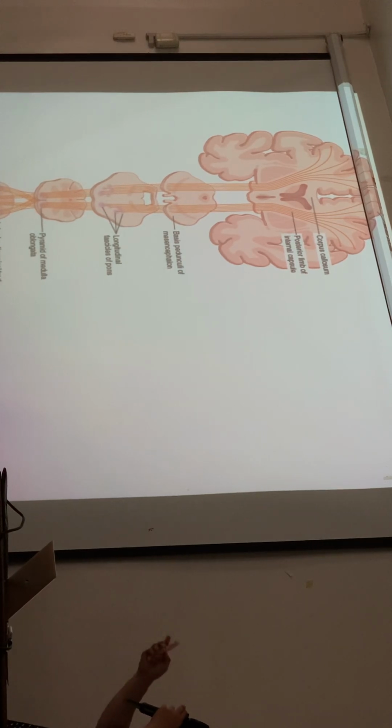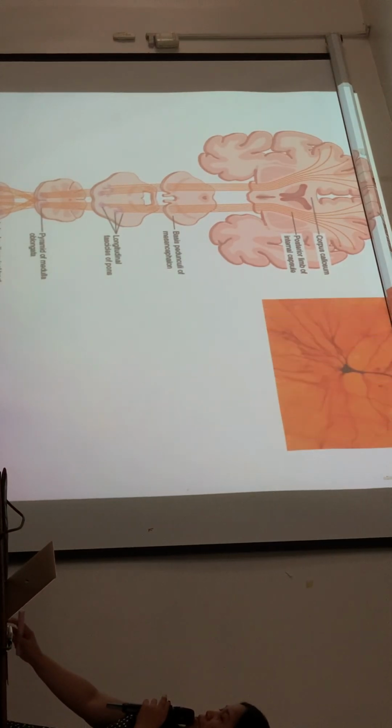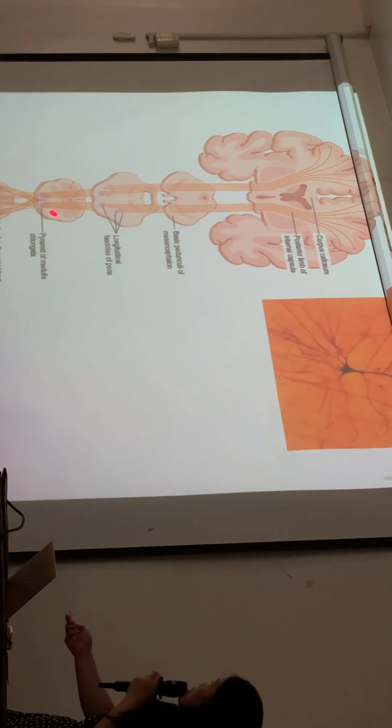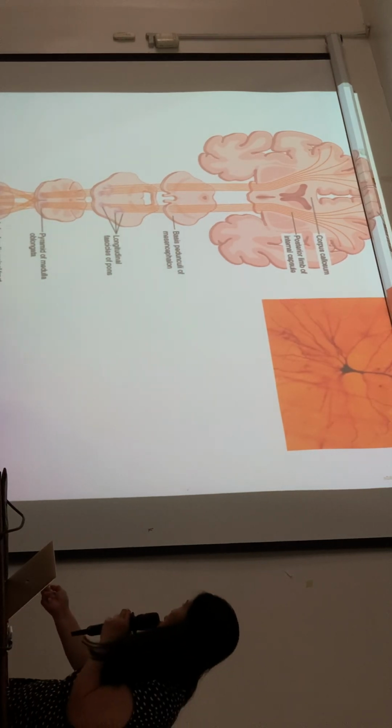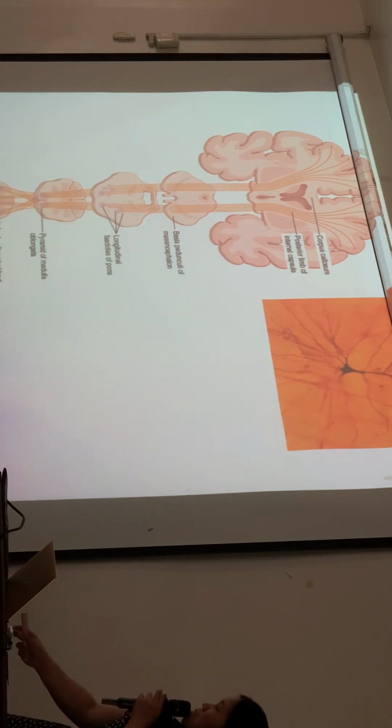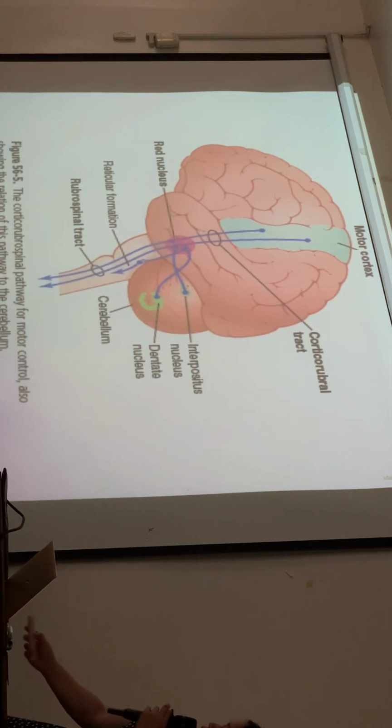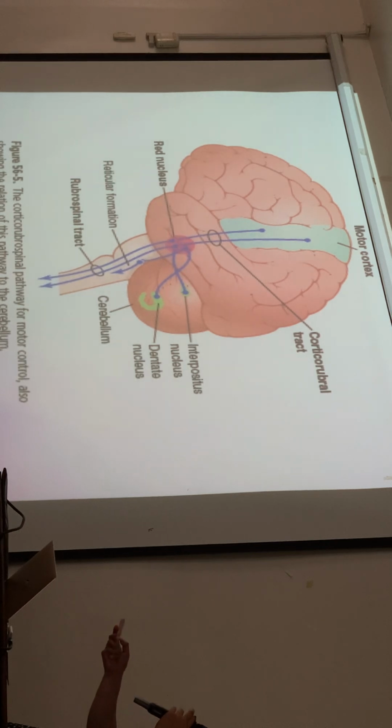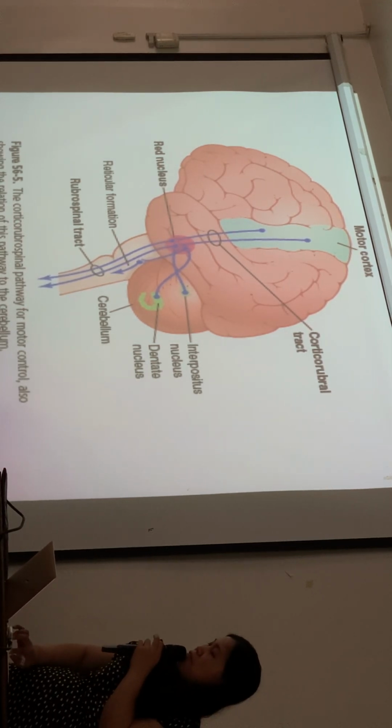You will learn more of this in your neuroanatomy, so I will not go through it. There's also a crossover here at the medulla. Okay, it crosses over at the medulla. And what else? Another pathway for motor control is the cortico-rubrospinal tract. Rubro means red. It goes to the red nucleus because it stains red in histopathology. So the cortico-rubrospinal tract is an alternative pathway for motor function.